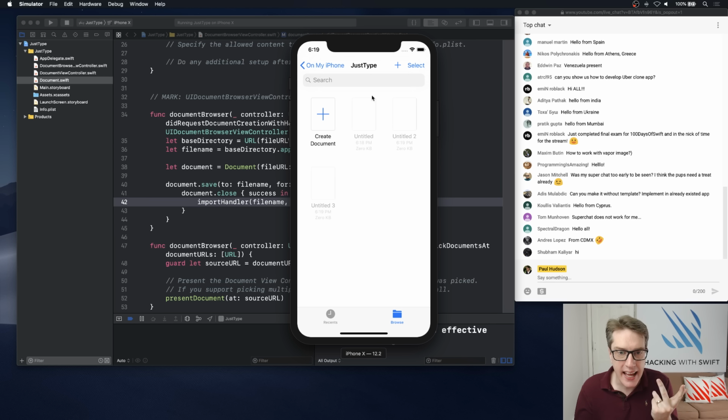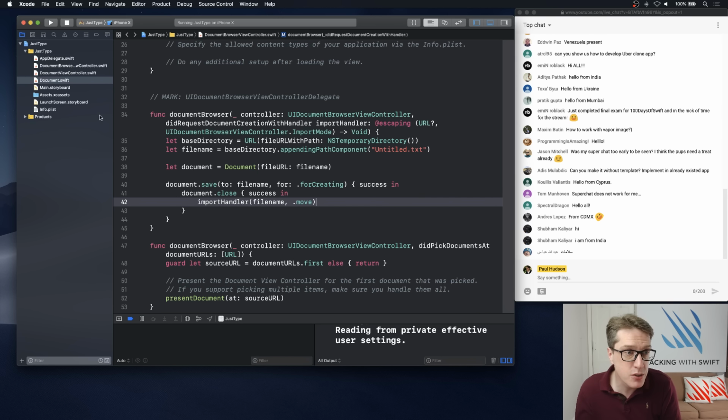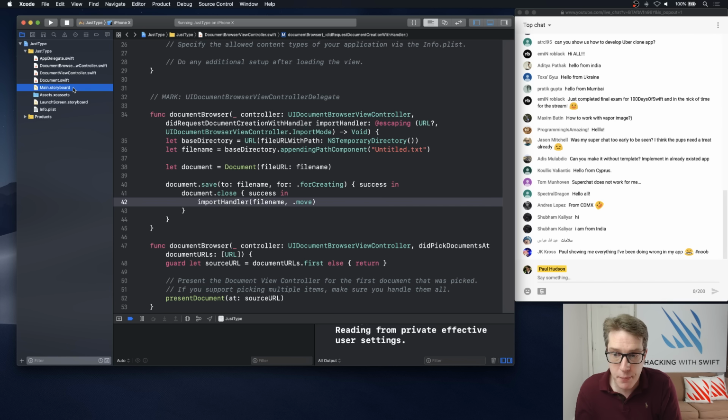So what you're seeing here in this screen is a couple of labels, file name, one grey, one black, and a button saying done, put inside various stack views, and that comes from the template. It's made those things for us. You can find those in main.storyboard.